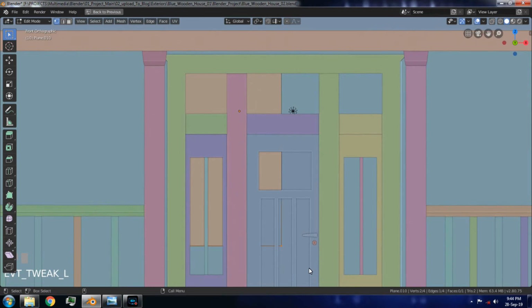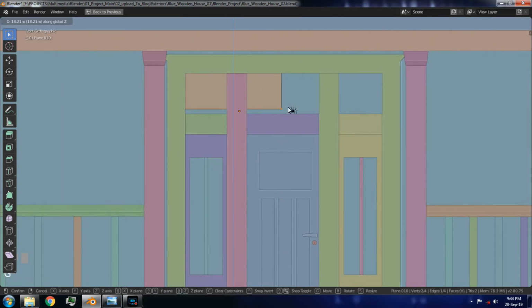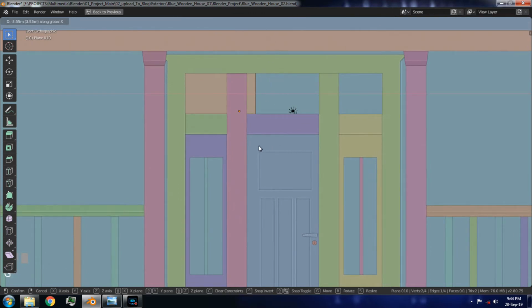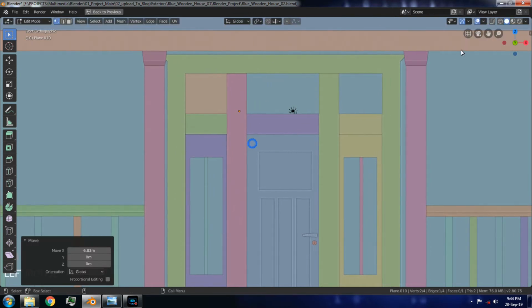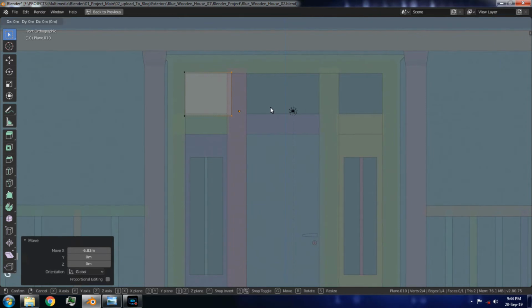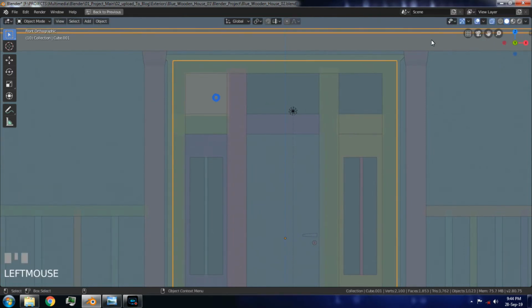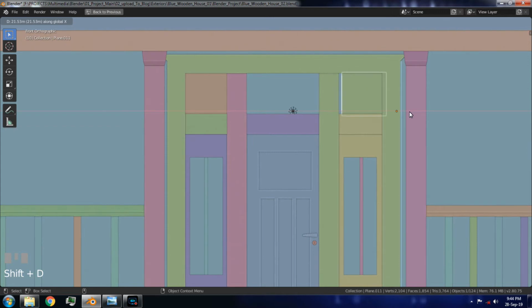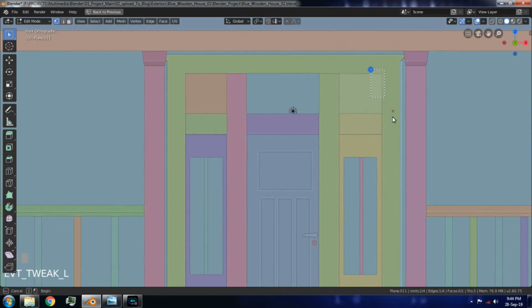Now, go to the edit mode, select these vertices, and move it upwards along the Z-axis. Select these right side vertices, and move it to the left side along the X-axis. Duplicate, and move this object to the right side along the X-axis.